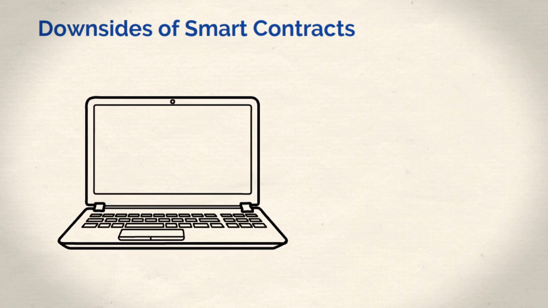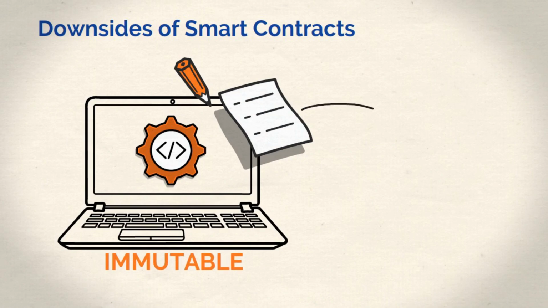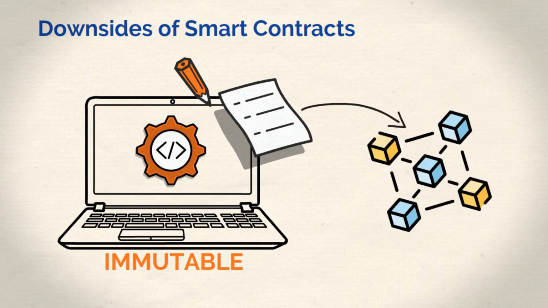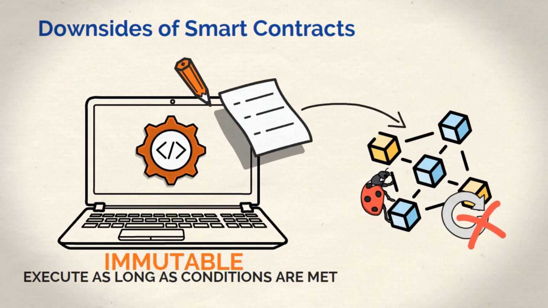Okay, so are there any issues with using smart contracts? Yes, unfortunately, some problems remain with using smart contracts. One disadvantage is that smart contracts, by their very nature, are immutable. As I explained earlier in the video, this simply means that once the contract is deployed on the blockchain, it cannot be changed. So even if it is faulty or meant to exploit people, it will execute as long as conditions are met, like a trap. This lack of flexibility can sometimes be a huge downside.